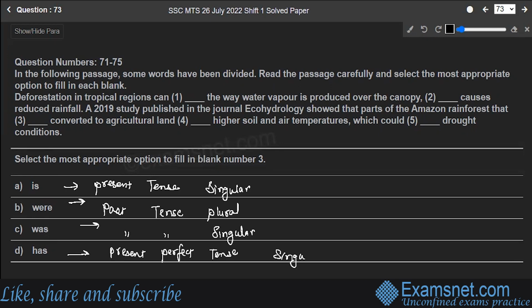And singular. Okay, so a 2019 study published in the journal Ecohydrology showed that parts of the Amazon rainforest that were converted to agriculture. The most appropriate one is "were" over here to be filled in the blank. So option B is the correct answer.